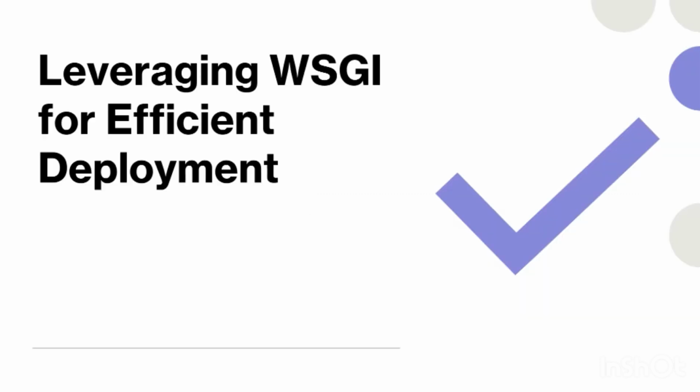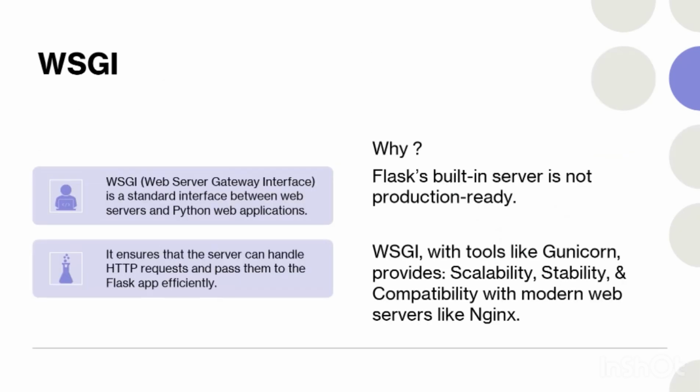Leveraging WSGI for efficient deployment. Why? WSGI is the Web Server Gateway Interface. It's a standard interface between web servers and Python web applications. It ensures that the server can handle HTTP requests and pass them to the Flask app efficiently. Why? Because Flask's built-in server is not production ready. WSGI with tools like Gunicorn provides scalability, stability, and compatibility with modern web servers like Nginx.